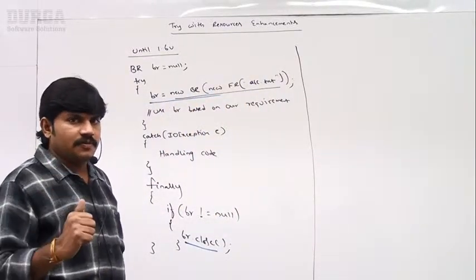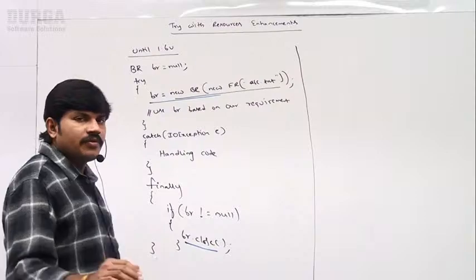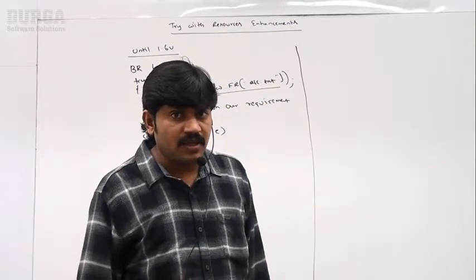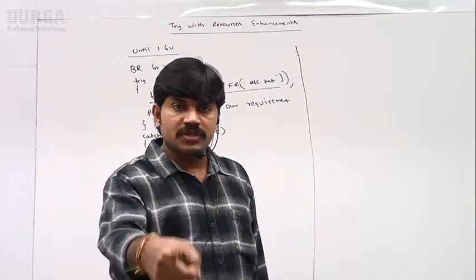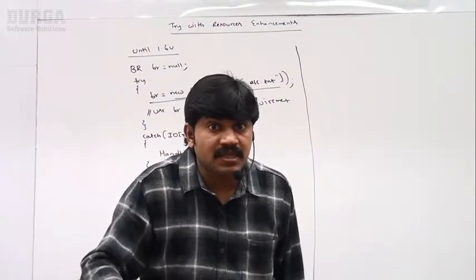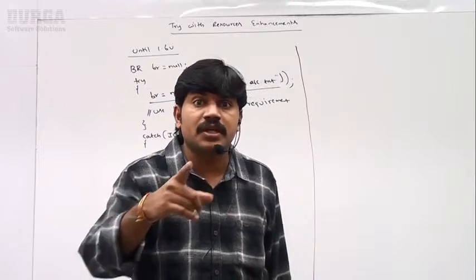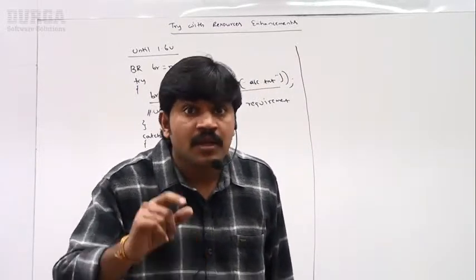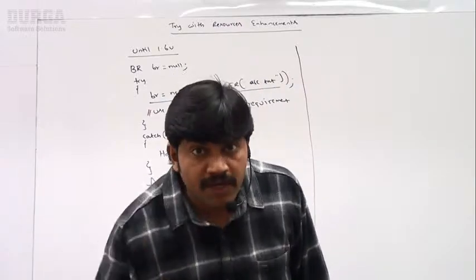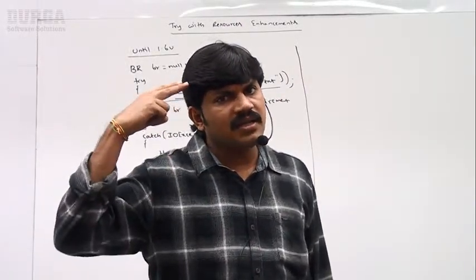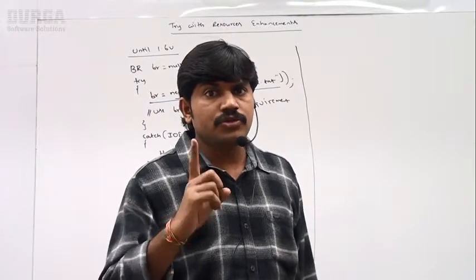What problems are there here? Very simple. Problem number 1. Can you spell out what the first problem is, sir? Whatever resources you open as part of the try block, compulsorily we should close the resource inside the finally block. Correct or not? The programmer should compulsorily close the resource, as if there is a gun on the head. Hey, you should close the resource.